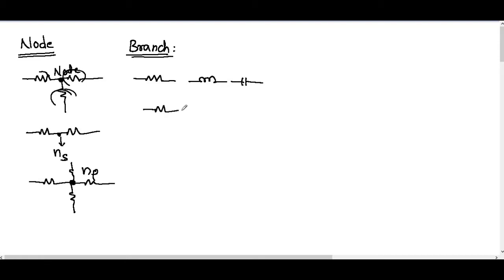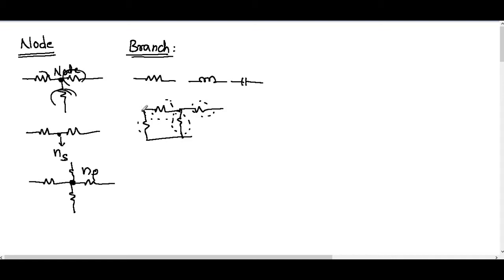If you take a circuit or a network, this is called a branch. What is meant by branch? A single element. The single element represents the branch.